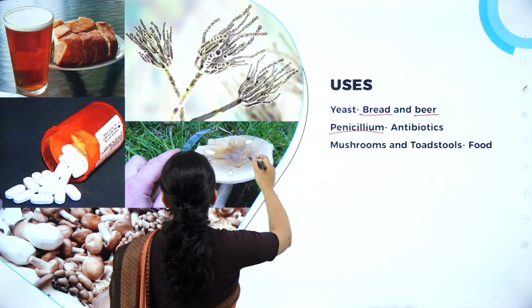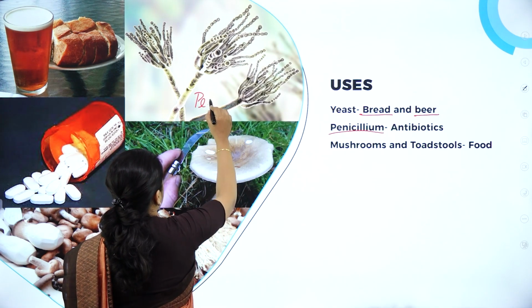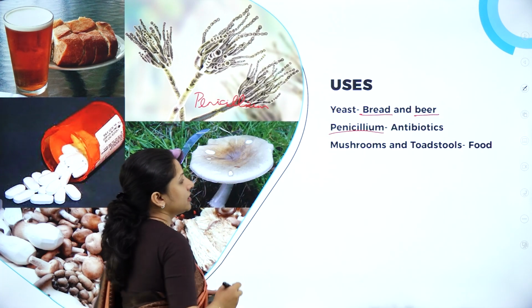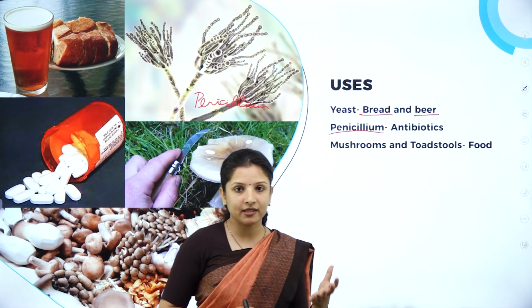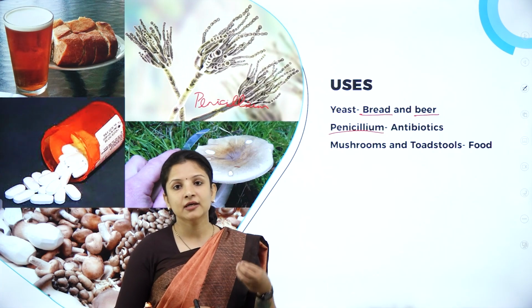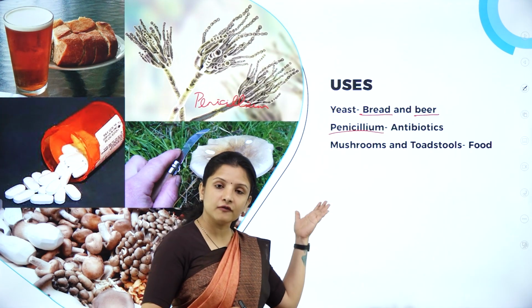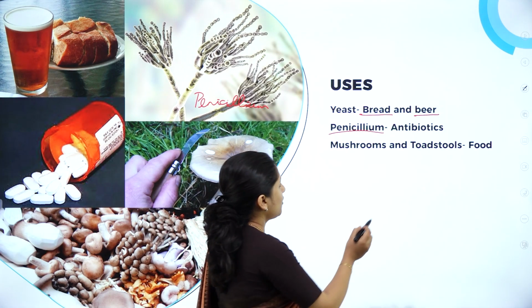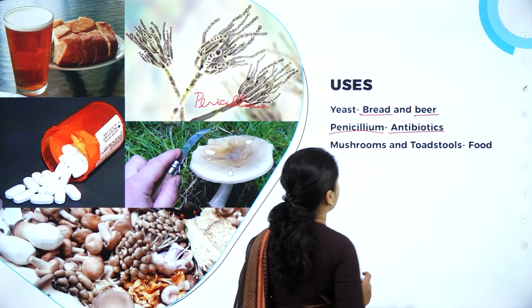And one of the important fungi is penicillium. So, this is penicillium, if you can see. This is how penicillium looks. This penicillium actually is used in making penicillin antibiotics. You all have heard of it, right? So, penicillin antibiotics is got from this particular fungi, penicillium. Therefore, it is used in making antibiotics.